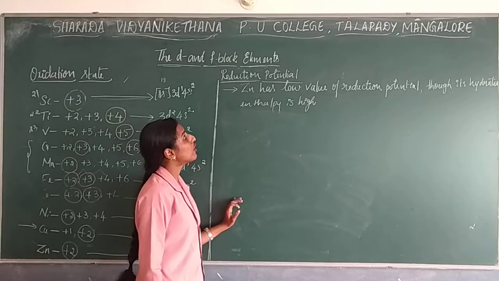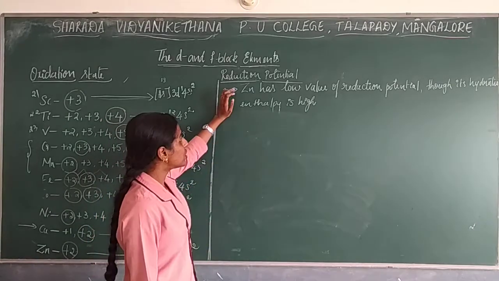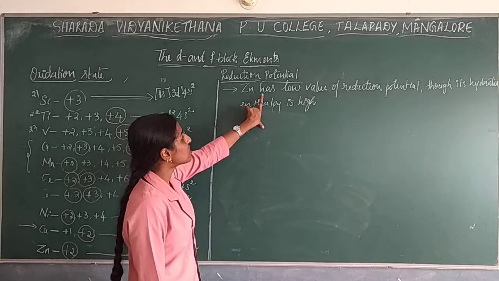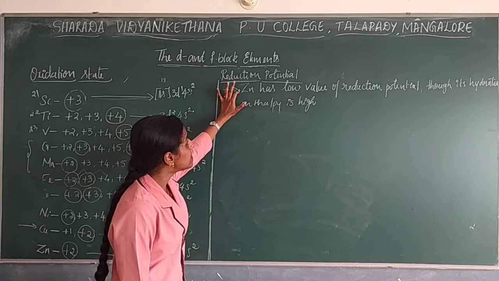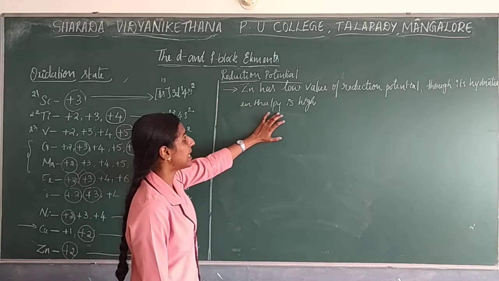Now, if you go under the trends, some questions will be asked, mainly for CBSE students as well as state board students. The first question they can ask is: zinc has a low value of reduction potential, though its hydration enthalpy is high.